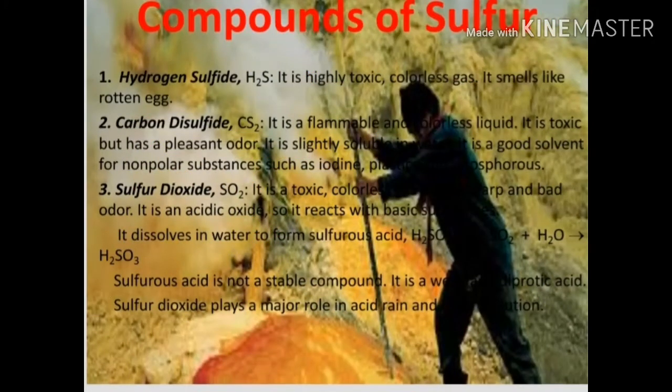Compounds of sulfur. First compound of sulfur, hydrogen sulfide. It's a highly toxic, colorless gas. It smells like rotten egg. Second, carbon disulfide. It's a flammable and colorless liquid. It is toxic but has a pleasant odor.